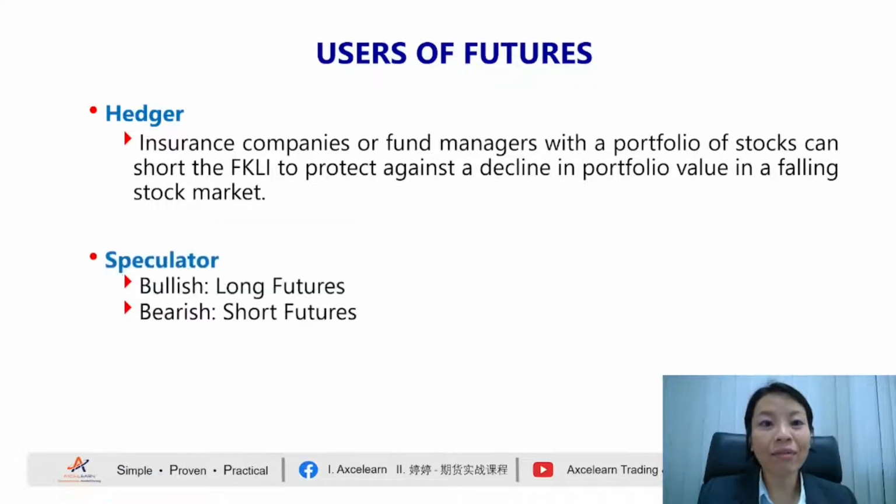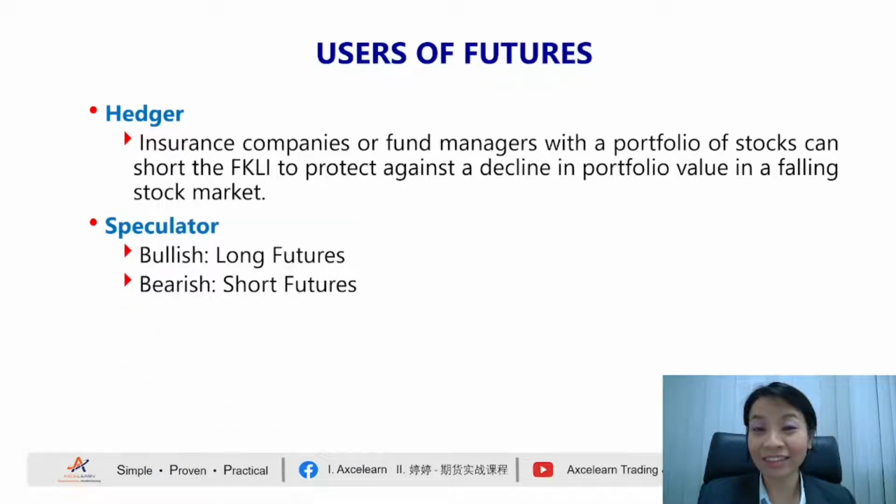Now, the second type of user is what we call a speculator. I'm so sorry, the term is exactly speculator. So speculator is like you and me. We are the normal retail players. So technically, if you forecast that it's a bullish market, you will just long a futures contract. If you forecast that it's a bearish market, you will just short a futures contract. So technically, whatever you are making or losing in the futures market, that is your profit or losses.